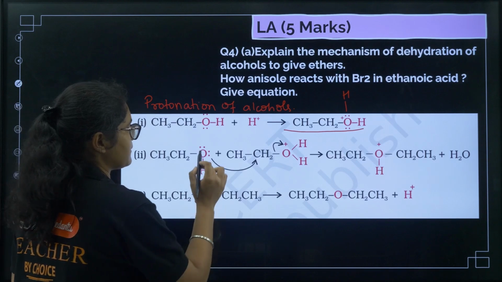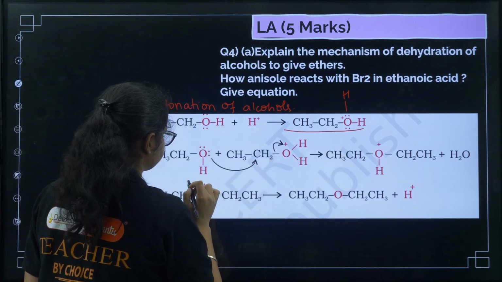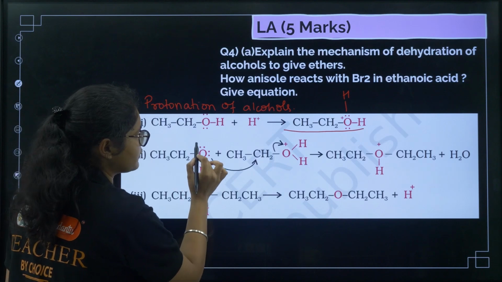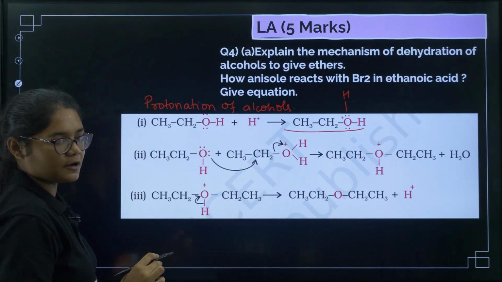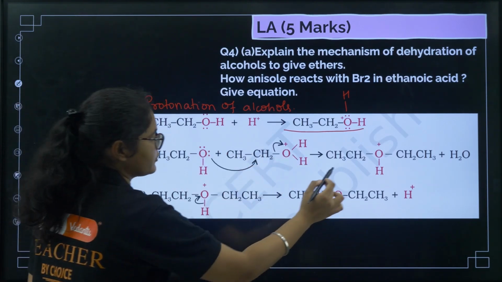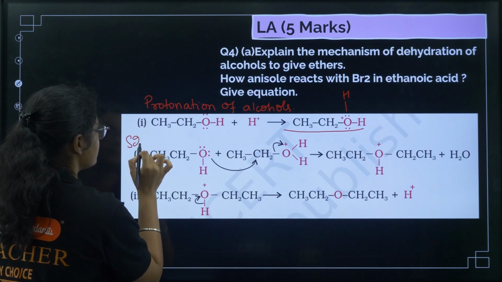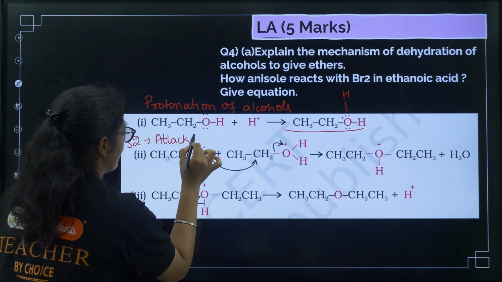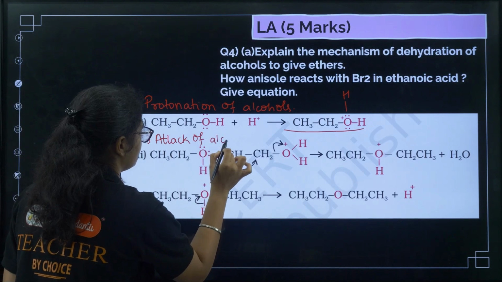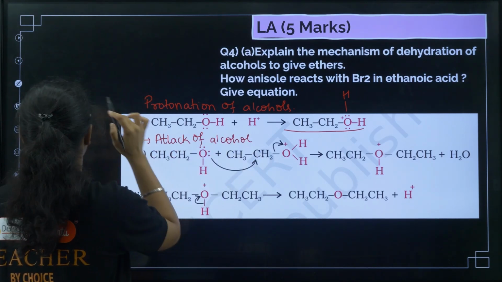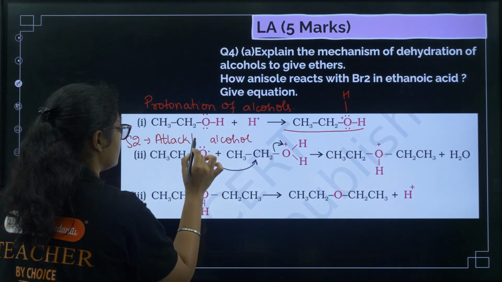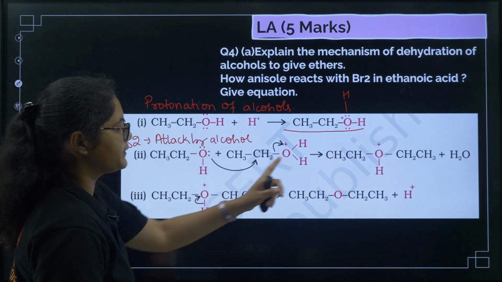Now after that, what happens here? This is the protonated alcohol. Another molecule of alcohol attacks on this electrophilic carbon and this bond shifts here. So you can write down step number 2 is attack of alcohol, or attack by alcohol. Now we get this one.